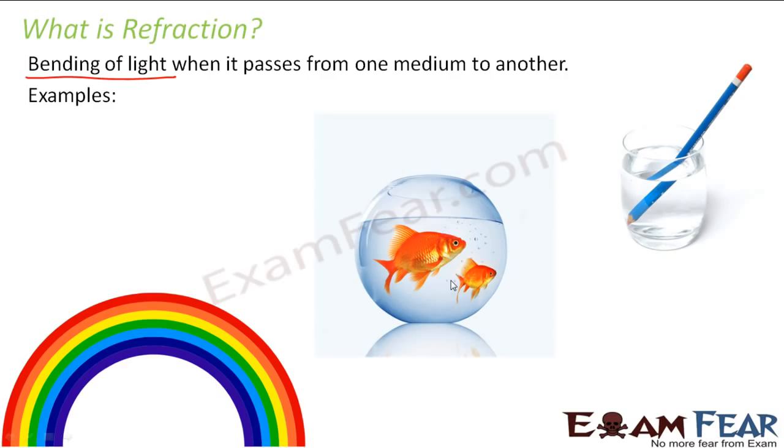Similarly, the rainbow, which is a natural phenomenon which we often observe during rainy days. I mean, after a heavy rain, if the day becomes a little sunny, that combination of sun and rain gives rise to a rainbow. Now, why does this rainbow take place? From where do those 7 different colors come up in the sky?